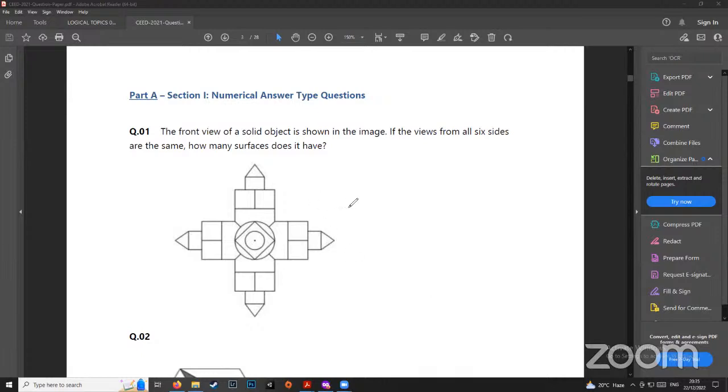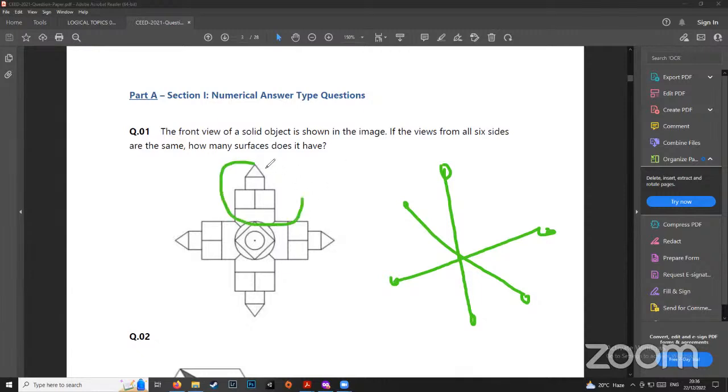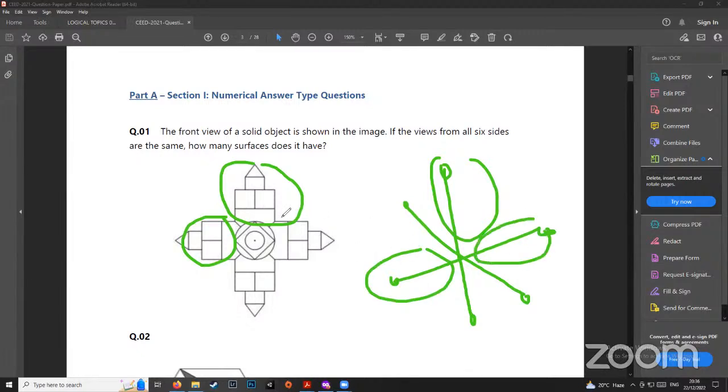So in this question, they're saying a solid object, if the views from all 6 sides are the same, that means that it is an object which has a top and a bottom. It has a back and a front and a left and a right. This is what the object looks like. So every part of the object contains one of these. Okay, so the object looks identical from all the sides.